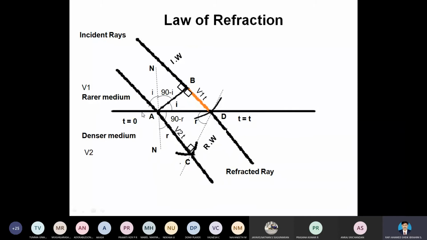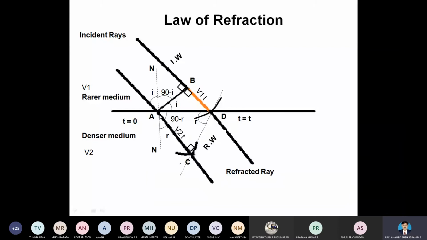So the incident ray, the refracted ray, and the normal to the interface all lie in the same plane. That's why we are saying that the ratio of the sine of the angle of incidence is equal to the ratio of the sine of the angle of refraction.